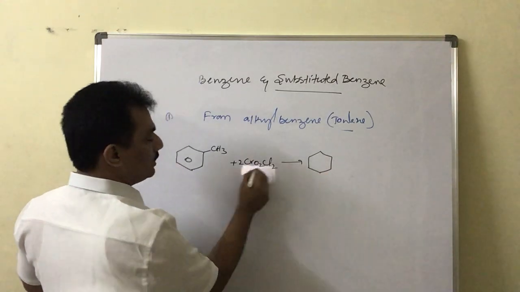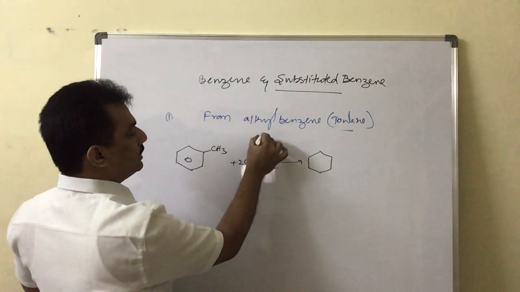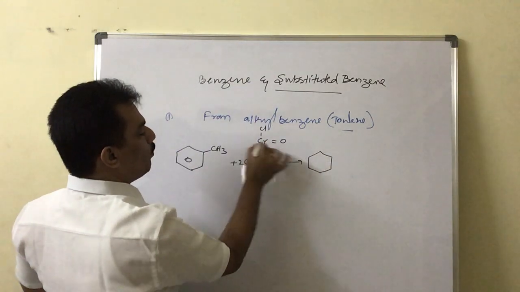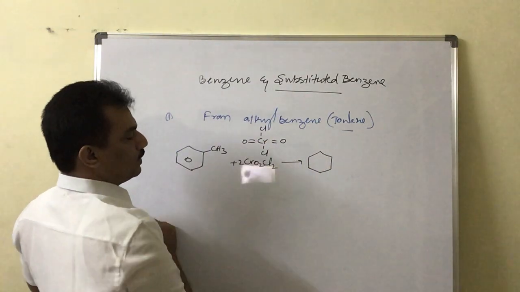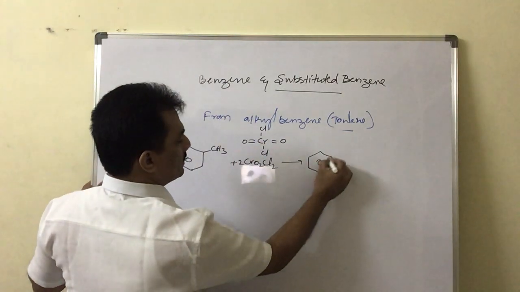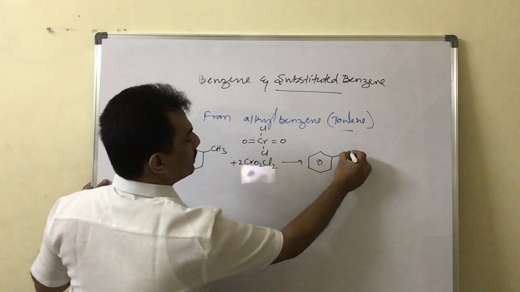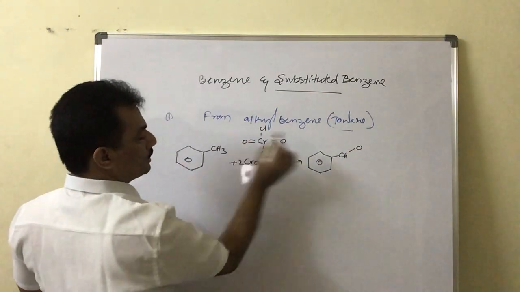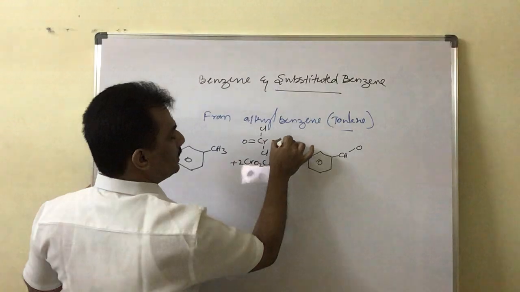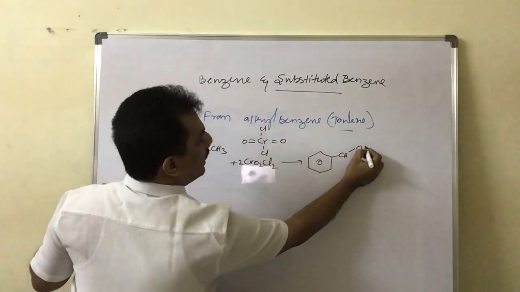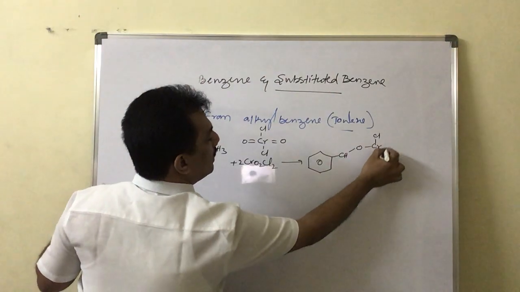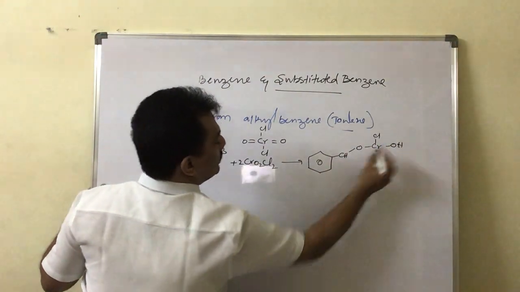Just let me write the chromyl chloride structure: Cl, double bond O, double bond O. And here when one of the bonds is open, here let us consider this is CH, O, this oxygen is bonded, and it is going towards this side and giving Cr, Cl, Cl. On the other side there's hydrogen.